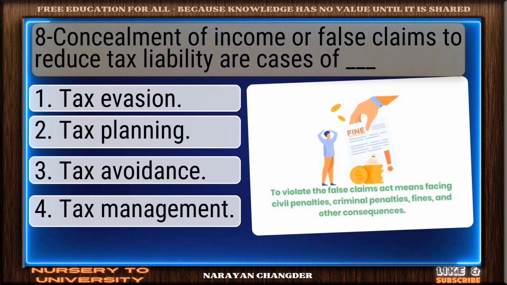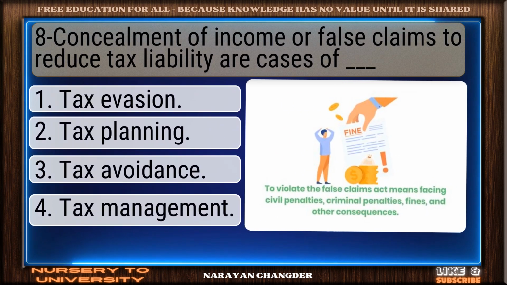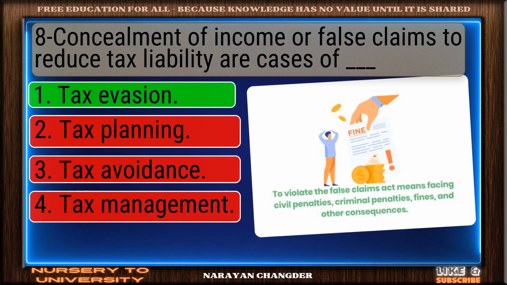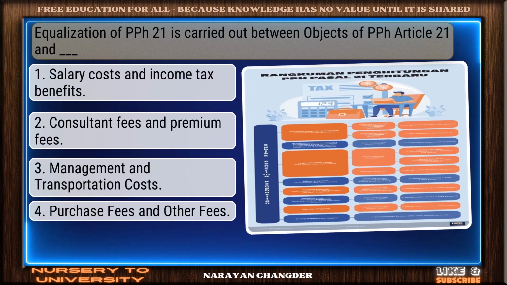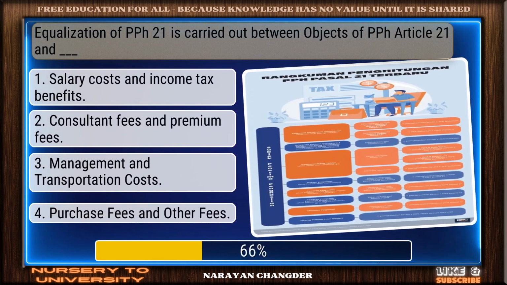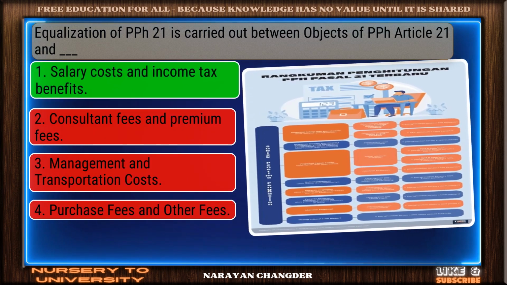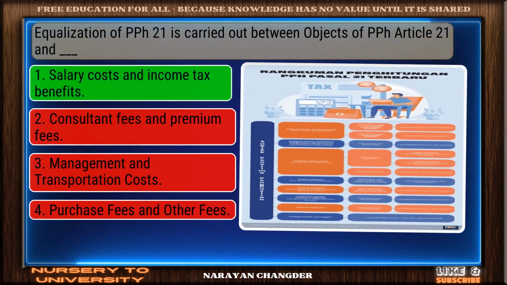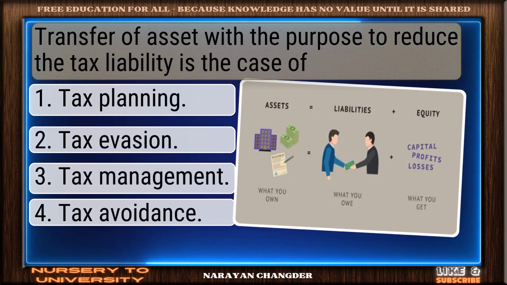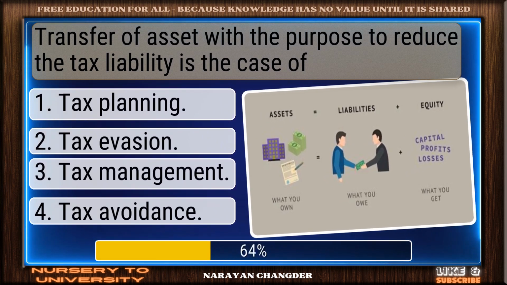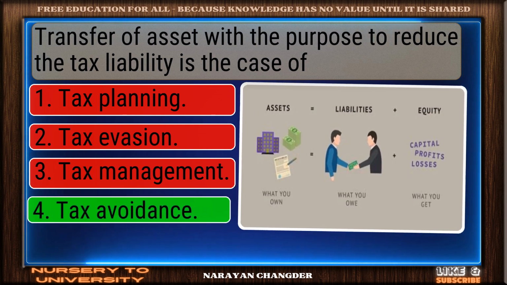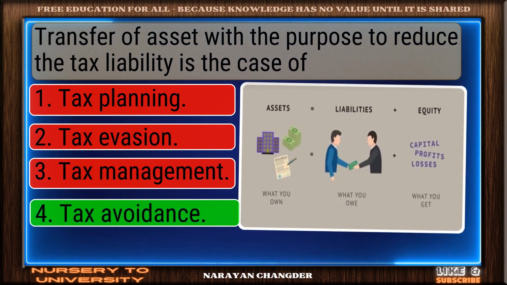8. Concealment of income or false claims to reduce tax liability are cases of Dash. You got it. Your choice, tax evasion, is right. Equalization of PPh 21 is carried out between objects of PPh Article 21 and Dash. Well reasoned. Salary costs and income tax benefits is the correct choice. Transfer of asset with the purpose to reduce the tax liability is the case of. Clear logic. Your choice, tax avoidance, is sound and 100% true.